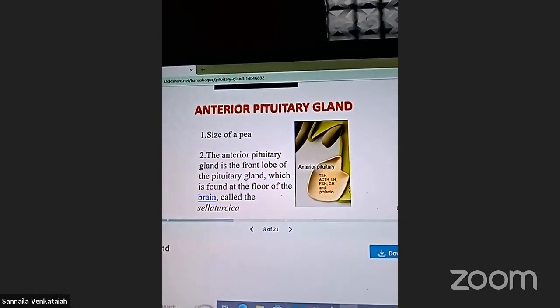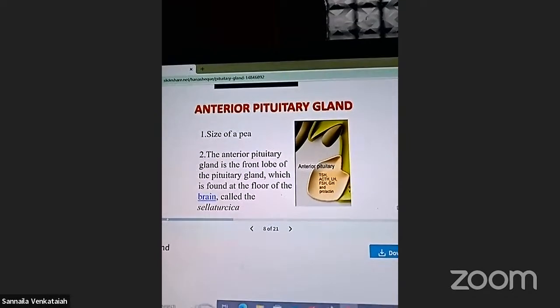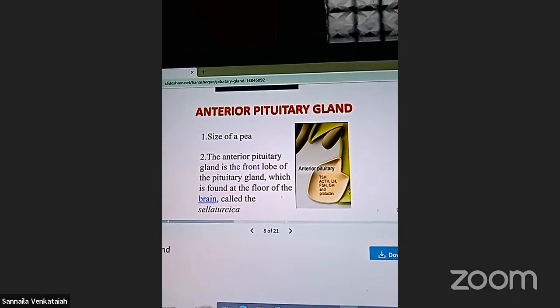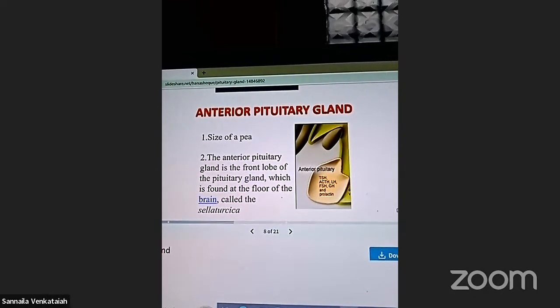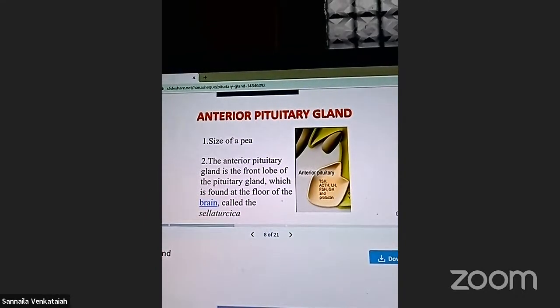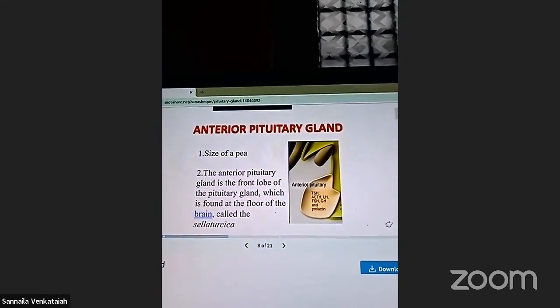Anterior pituitary gland. This anterior pituitary gland is the front lobe of the pituitary gland, which is found at the floor of the brain.